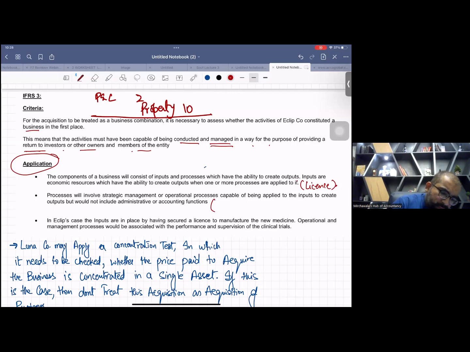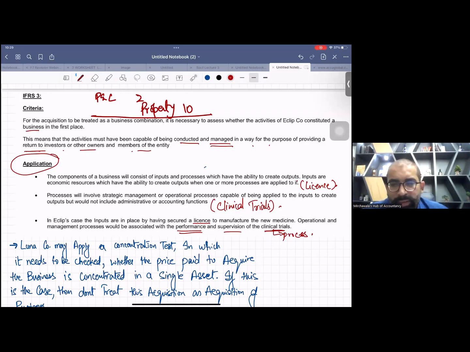Clinical trials was the process. In the Eclipse case, inputs are in place, having secured the license to manufacture. Operational and management processes would be associated with the performance and supervision of the clinical trial. This is the process. And the output was the product itself, which is going to be in the market next year.